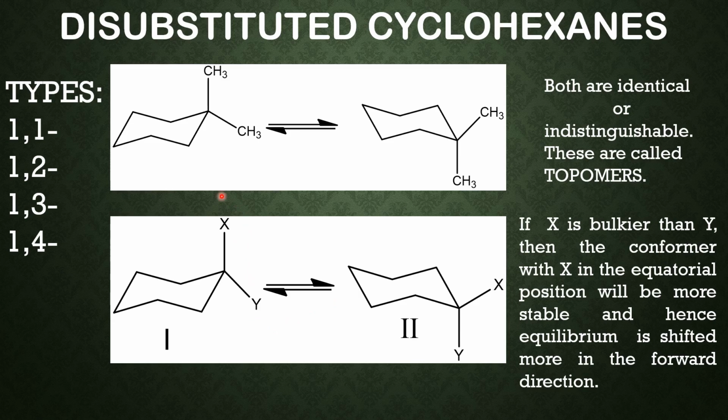Suppose the bulkier group is in the axial side, then the 1,3 diaxial strain energy will be higher. Therefore this molecule will have higher potential energy than this. So when we have two substituents on the same carbon atom, the conformer which has the bulkier group in the equatorial site is more stable than the other.